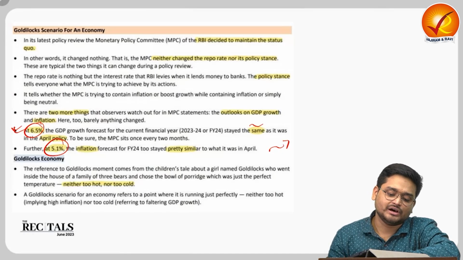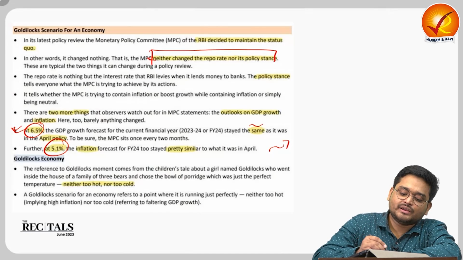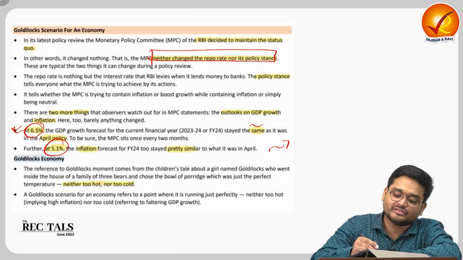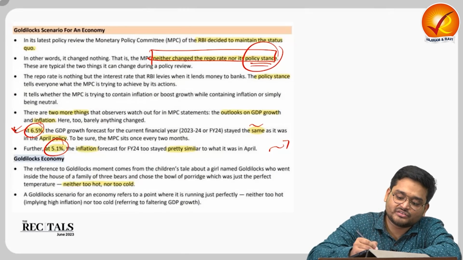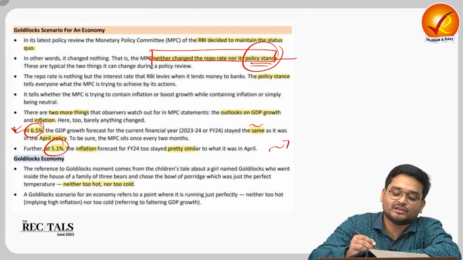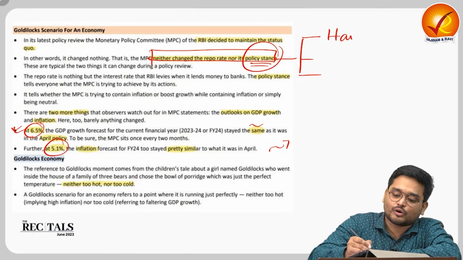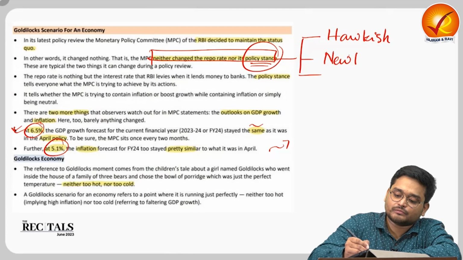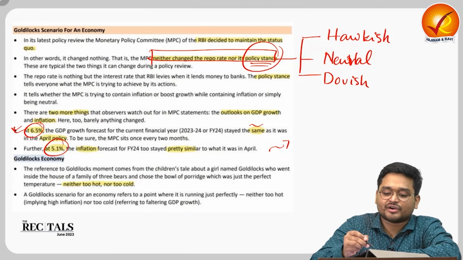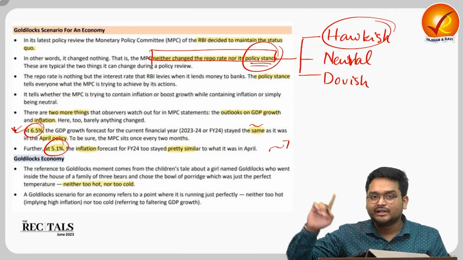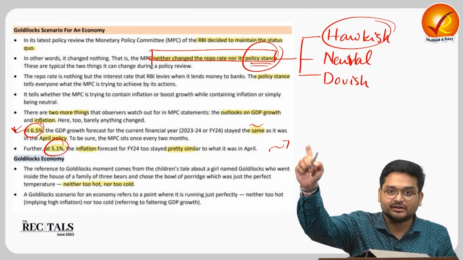And here, the MPC in that meeting did not change the repo rate, right? And did not change the policy stance. Now, what is the policy stance? The policy stance of the central bank can be of three types. It can be hawkish, it can be neutral, and it can be dovish. See, hawkish means that the RBI is expecting that there is high inflation in the market, and in the future there will be high inflation in the market.